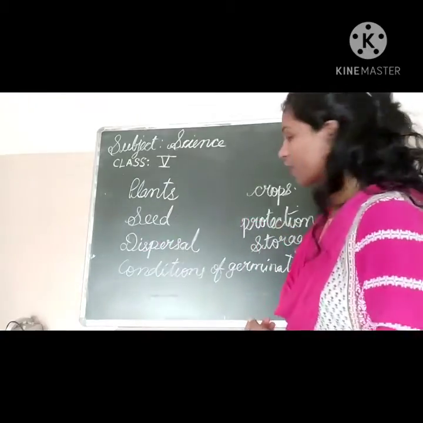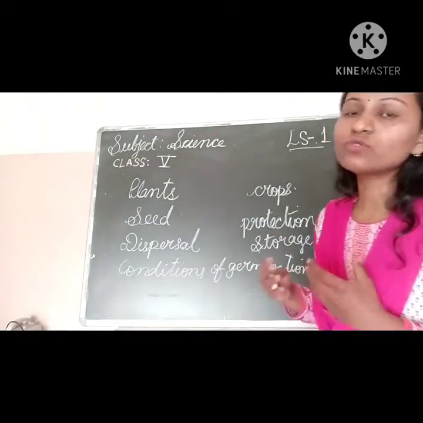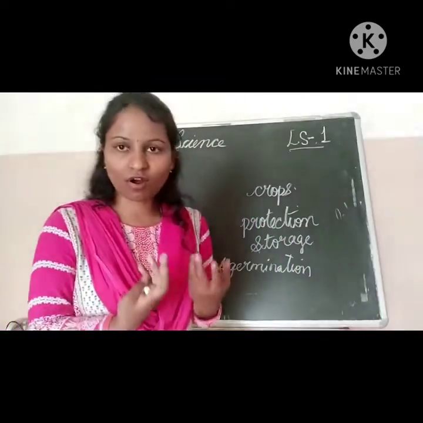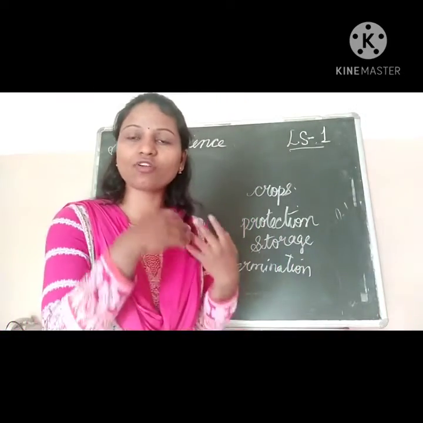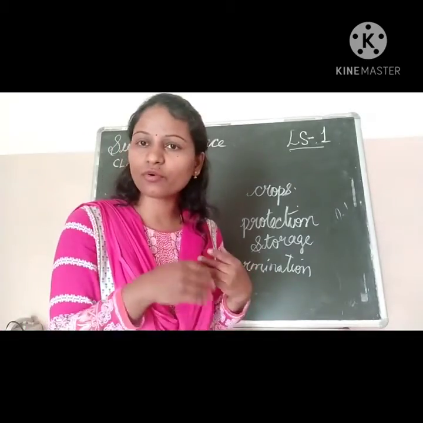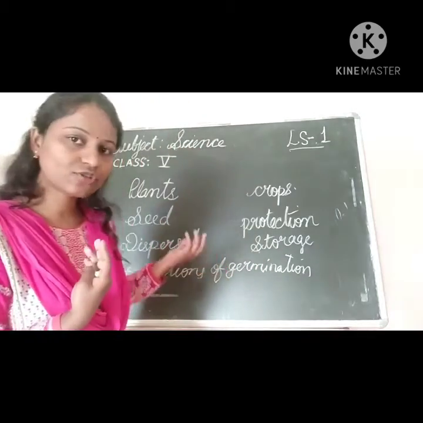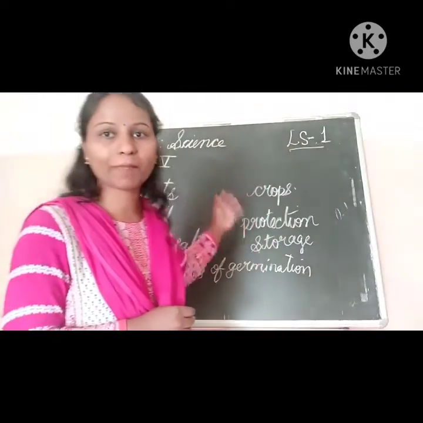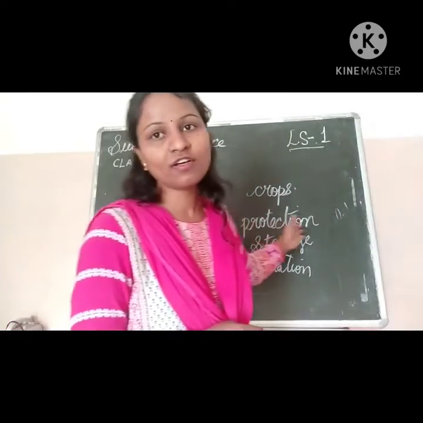And the last one is storage. How the crops can be stored, because the farmers grow them after a lot of time and effort, and they should be available for the general people also. So storage is important.